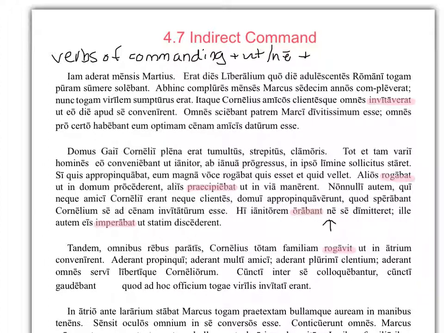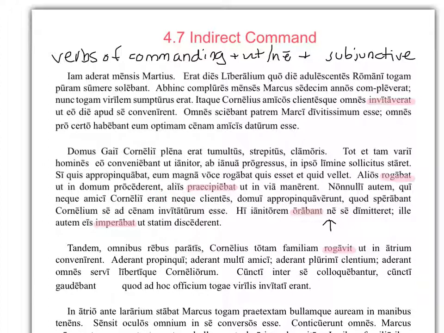Plus what kind of a verb were those? That's right, they were imperfect subjunctives. We just need a subjunctive. We're using the imperfect because our main verbs here are all in the past tense. So we'll talk about that sequence of tenses again that we looked at last week. So what I have to create this structure, this indirect command, is the verb of commanding, like rogabat, and then the ut, in this case since it's positive, and the subjunctive.